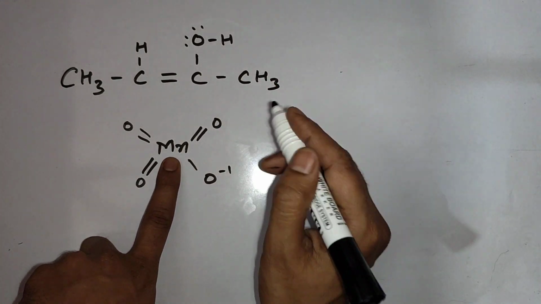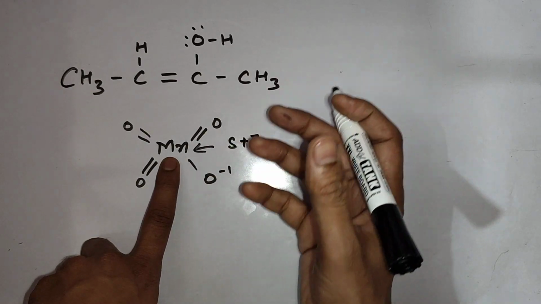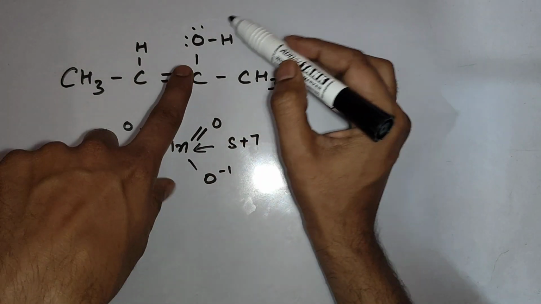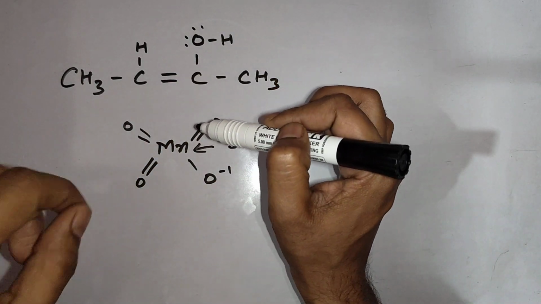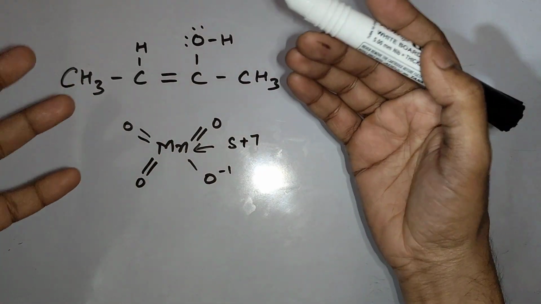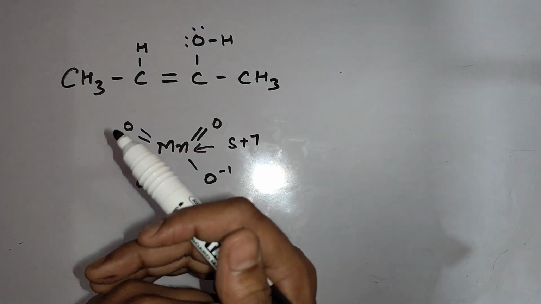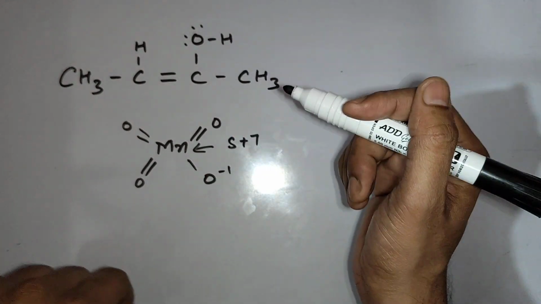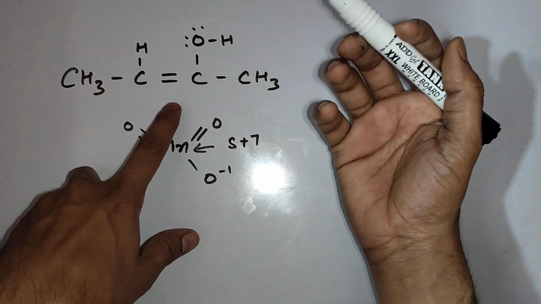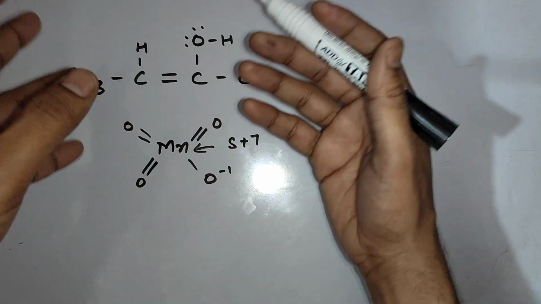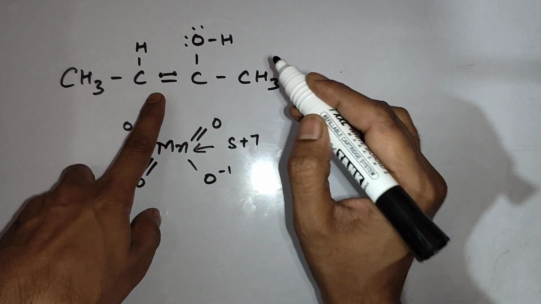Another particle of MnO4 will come here. As you know, Mn is carrying +7 charge, wants electron. Who can provide electrons? Oxygen is there with lone pair, pi electrons are available. It will prefer to attack on pi electrons because pi electrons are weakly held by atoms and perpendicular to the molecule, which can be easily attacked by electrophile. And second point, lone pairs are on oxygen, which is a strong electronegative atom, not easily provide electron to Mn. So they will prefer this easy target.